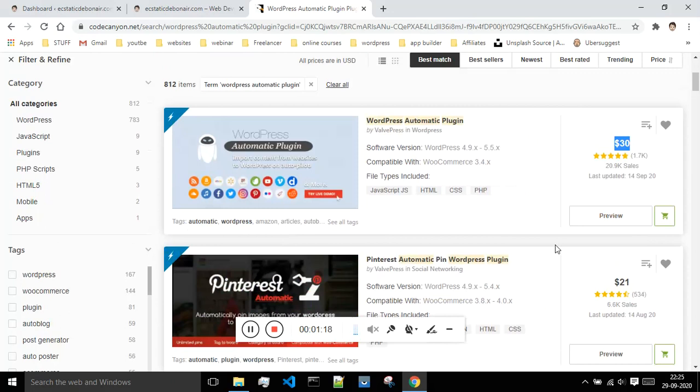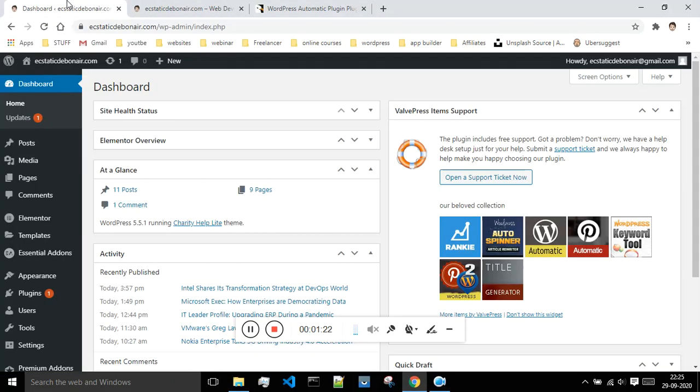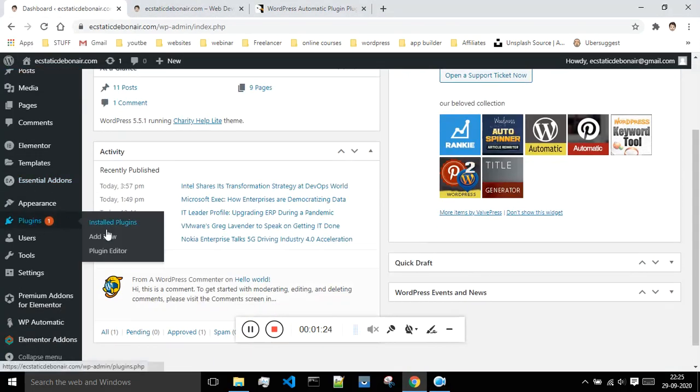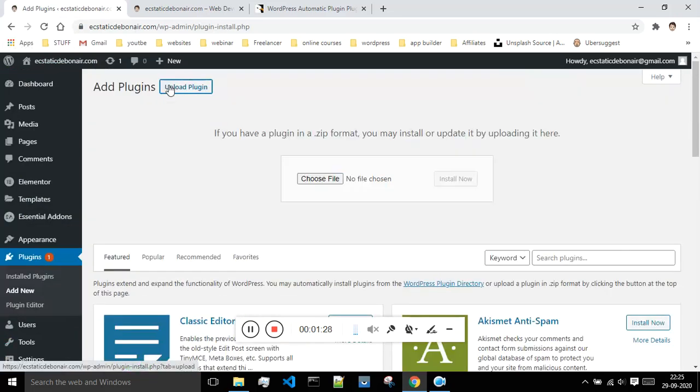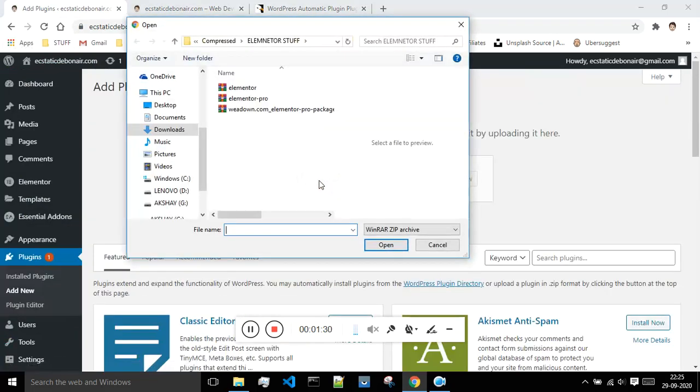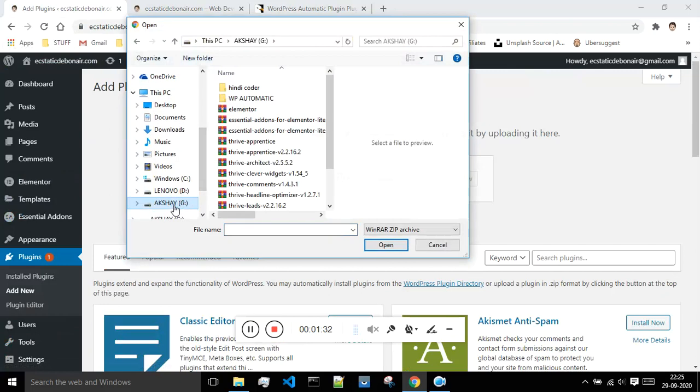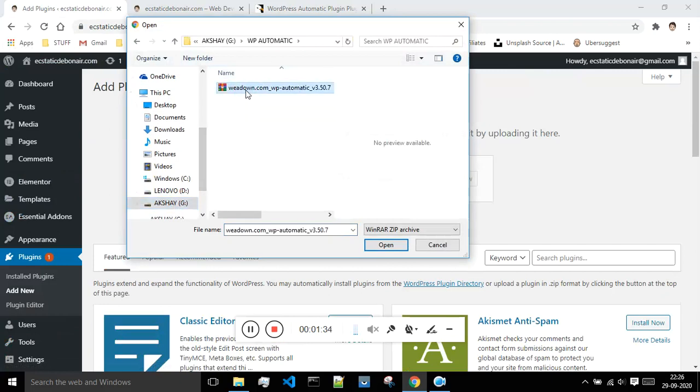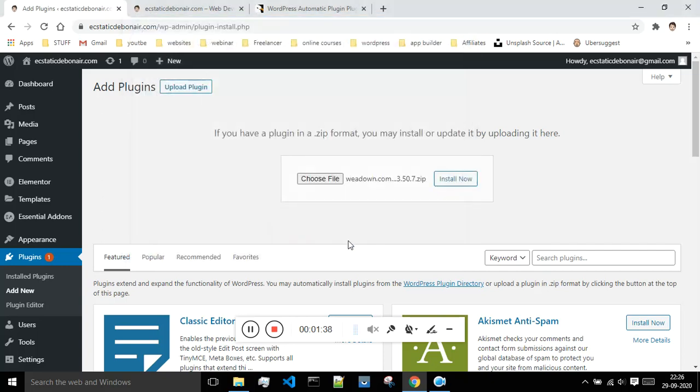You can just download this, and once you download it, what you have to do is go to plugins, click on add new, and click on upload plugin. Then you have to choose your file where you have kept it. Currently that plugin is inside of this folder. You just have to select that plugin and click on open. Once you do that, it will get uploaded.